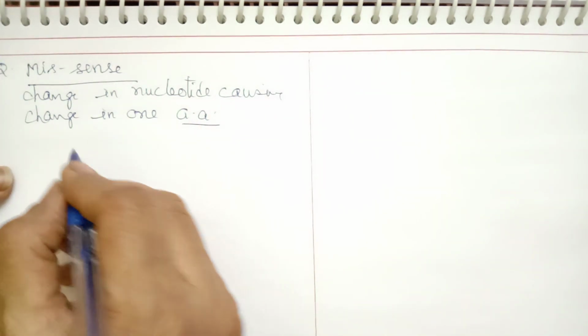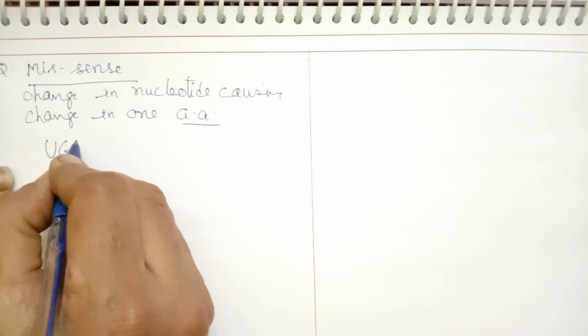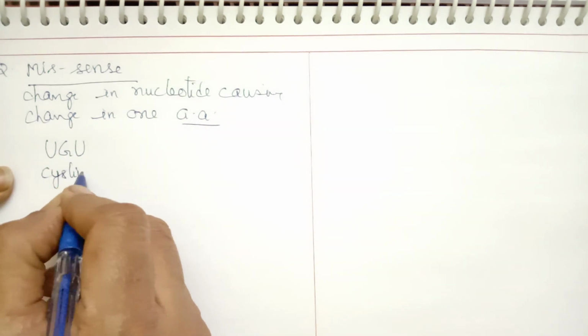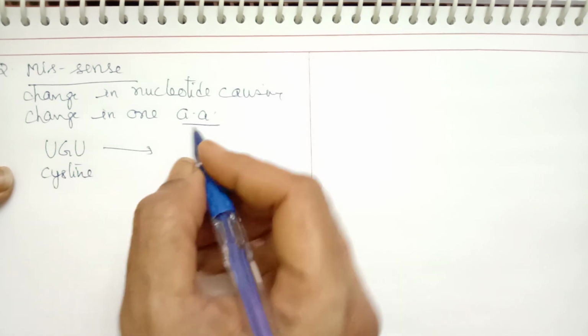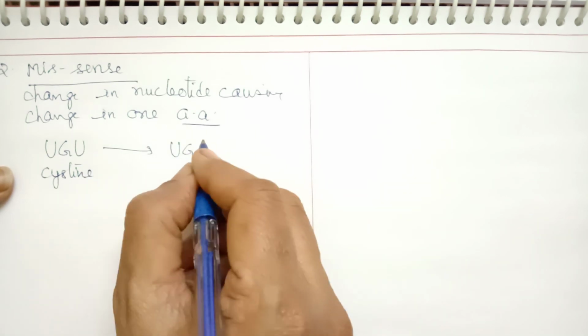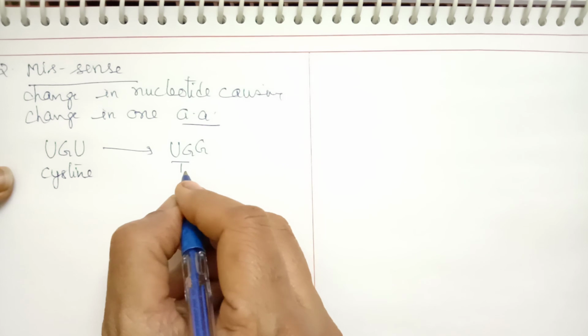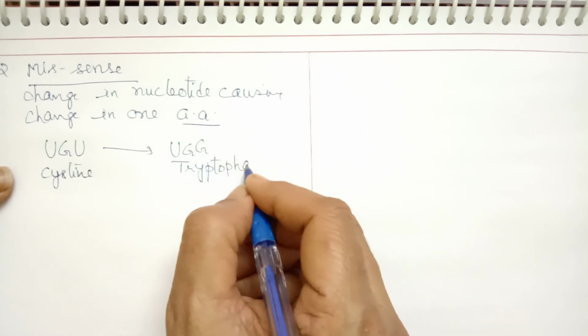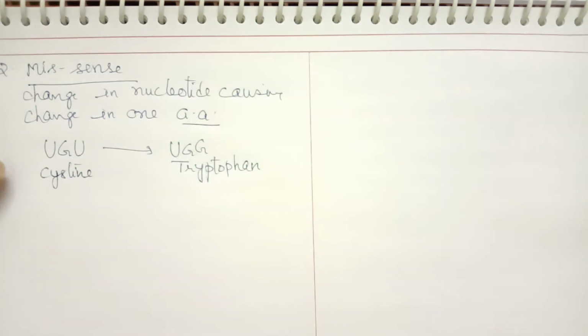For example, suppose this is UGU. UGU is actually represented by cysteine, and this is converted to UGG, which is a tryptophan. So a change in one nucleotide is changing the amino acid. That is called a missense.